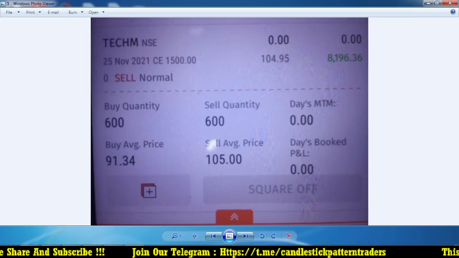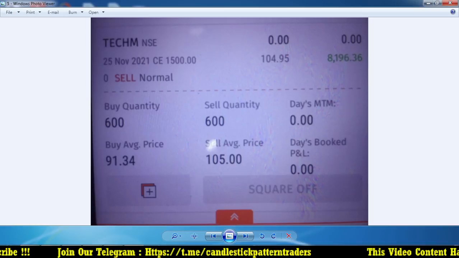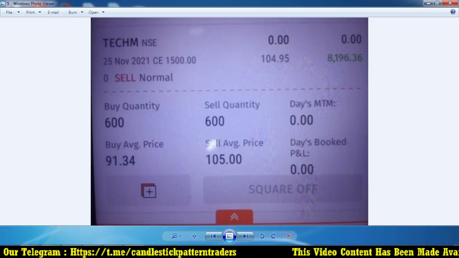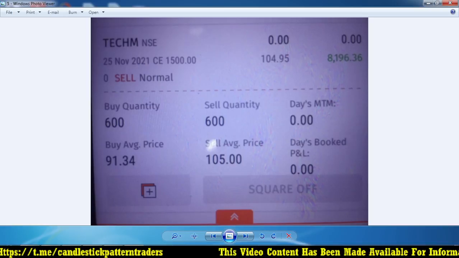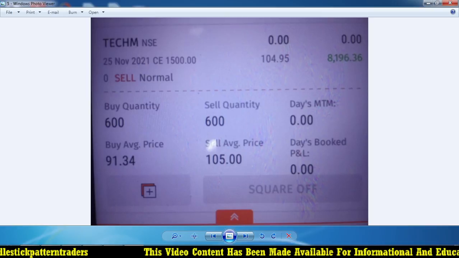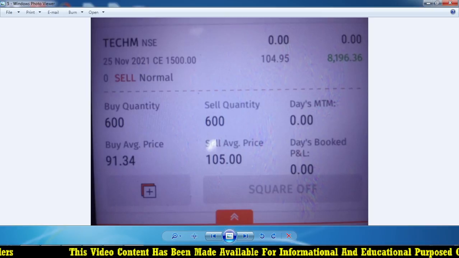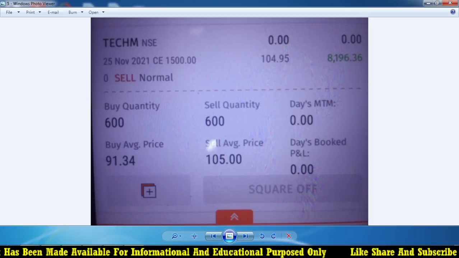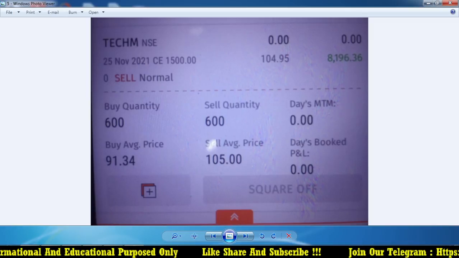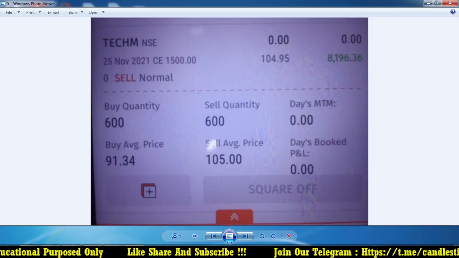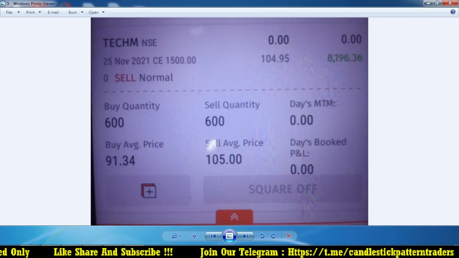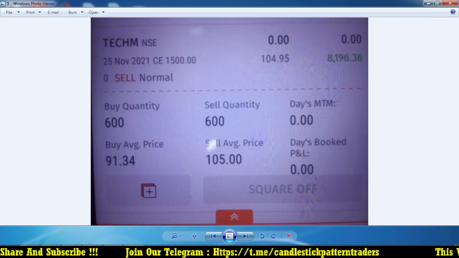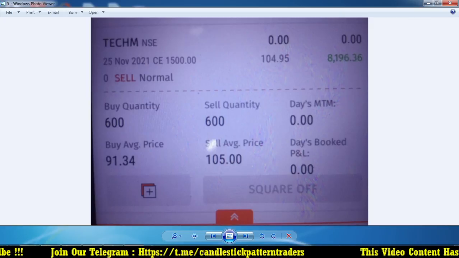And TechM, another trade based on my option strategy which I teach in my paid session. In this strategy I took it at 91 and it closed around 105 today. I mean, it was not taken today. I have been holding this position for 3-4 days, since last Thursday or Friday. After I took the position it came down to nearby 60 rupees, and again it went up to 109.